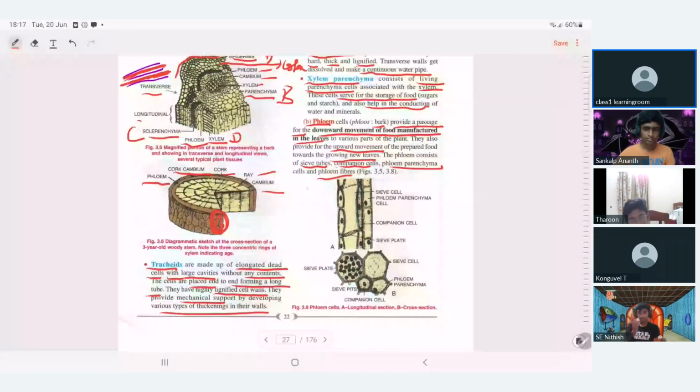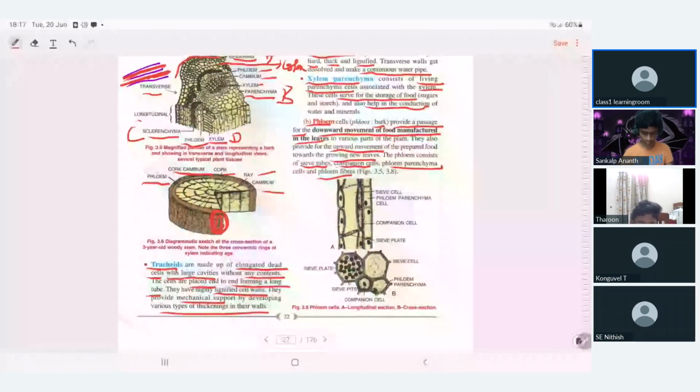Please look into the image. Here you can see the sieve plate, and the sieve cells basically, and then the pits. Here you can see the companion cell. Sieve plates, sieve pits, sieve cells, and then you can see phloem parenchyma and companion cells. Actually, they are arranged one after the other: sieve cells, phloem parenchyma, companion cells, sieve plate. Now let's discuss the functions.